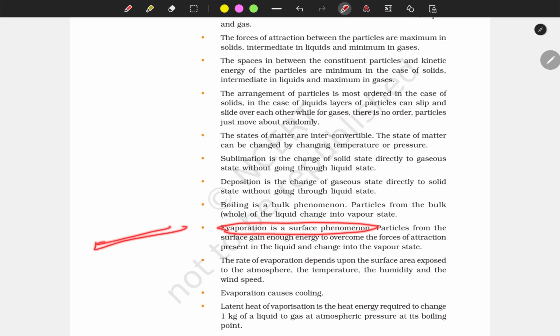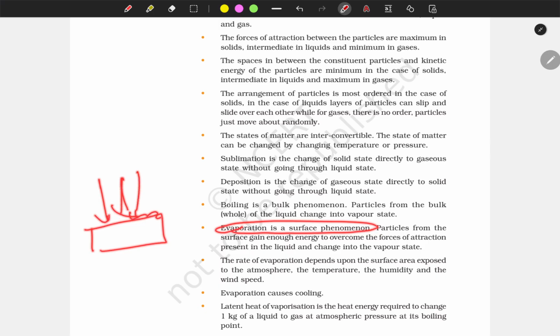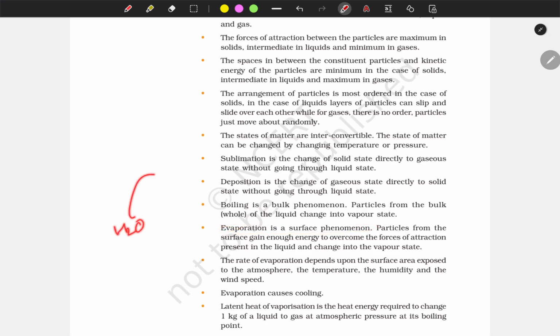What happens in the sea? What happens in a glass of water left for a long time? Sea water evaporates due to evaporation. This is a surface phenomenon. Sun rays only get into the top layer of the water, and the kinetic energy of the molecules increases and they evaporate.